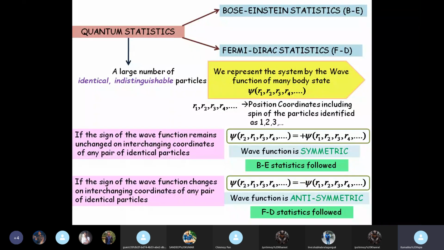On the other hand, if on doing this interchange of position coordinates, psi of R2, R1, R3, etc. equals minus psi of R1, R2, R3, etc., we say the wave function is antisymmetric, and then we will need to apply Fermi-Dirac statistics. Okay? Is it clear up to here?